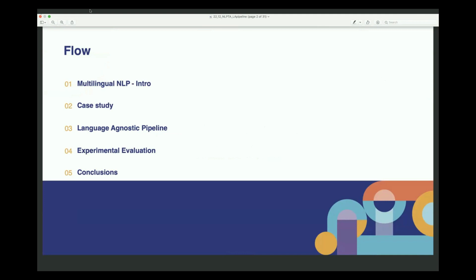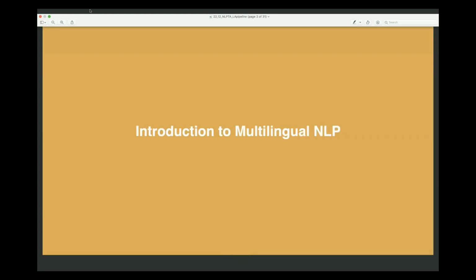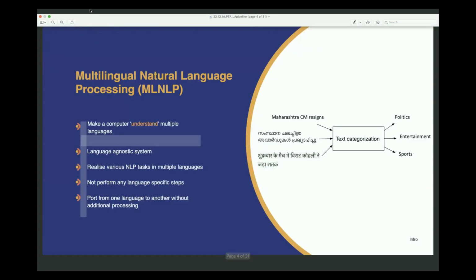Then I'll put forward a case study of a conversational assistant, which we have used in this particular research to aid our study. Then I will talk about the development of the language agnostic pipeline, the considerations that went into it, the combinations that we have tried out, etc., followed by experimental evaluation showing whether this pipeline actually works or not, and I'll conclude my talk. So, introduction to multilingual NLP. NLP being natural language processing, as we all know.